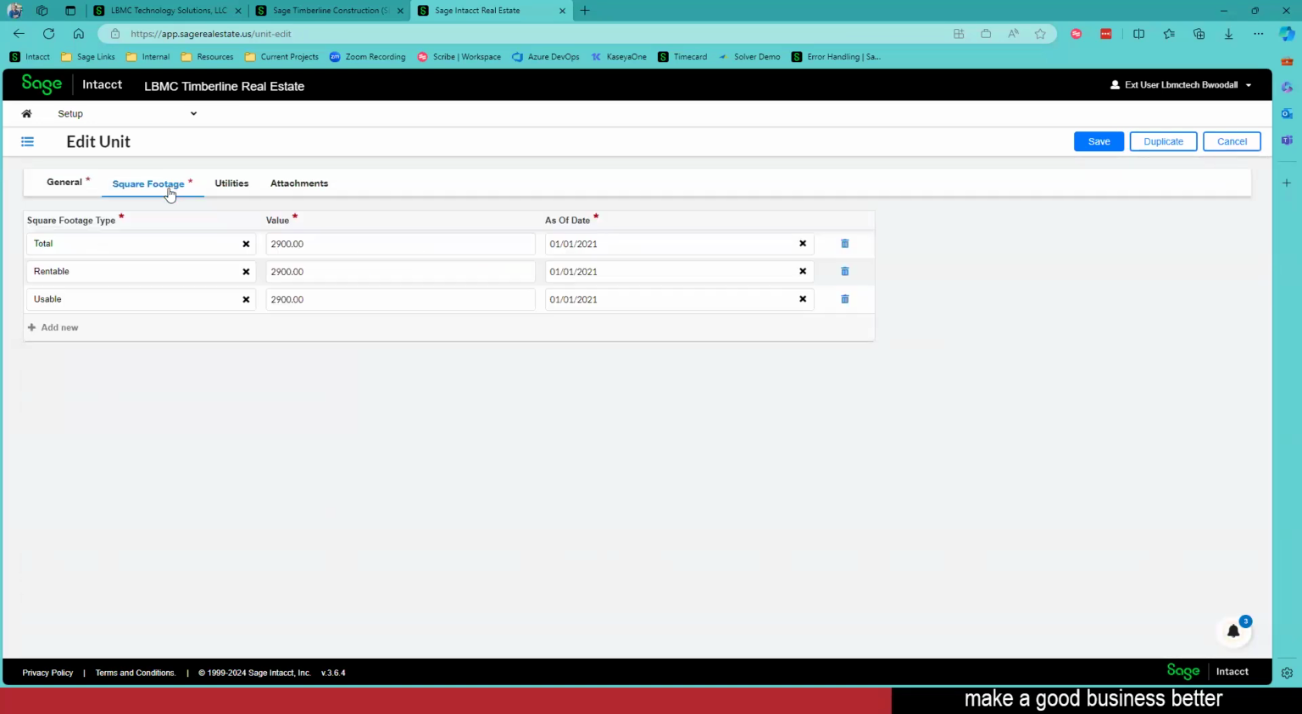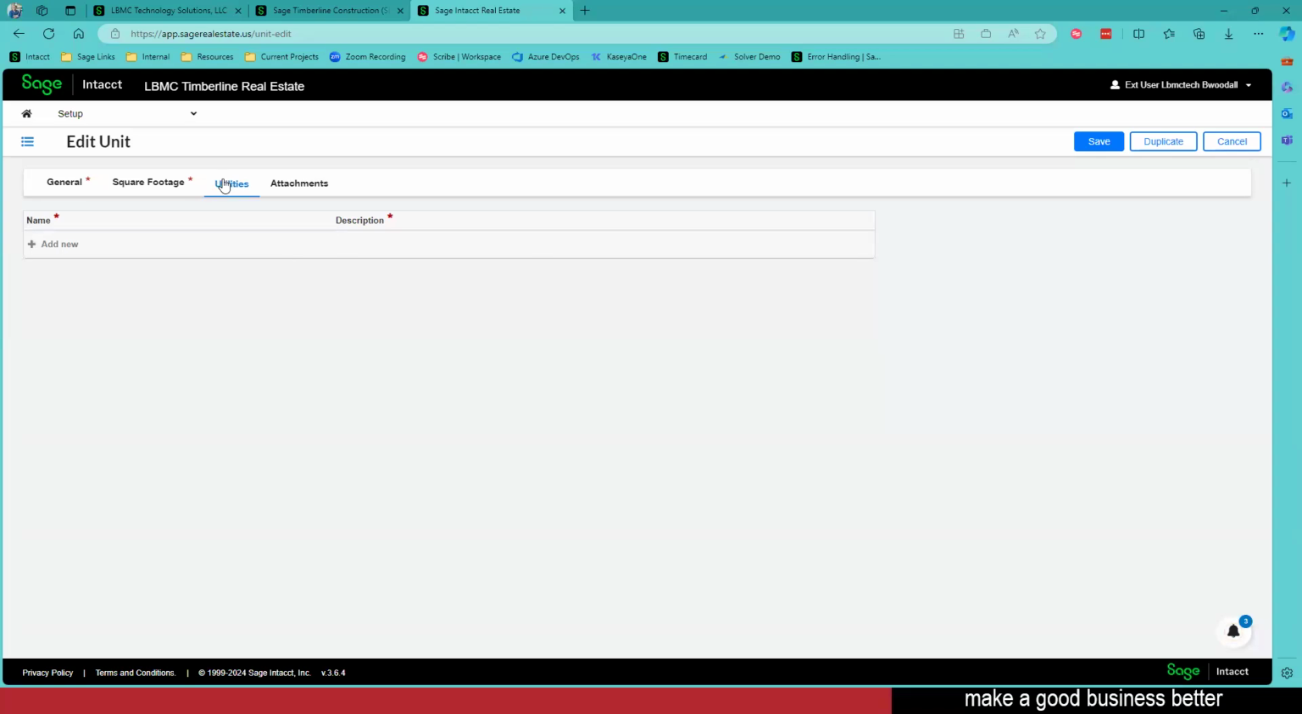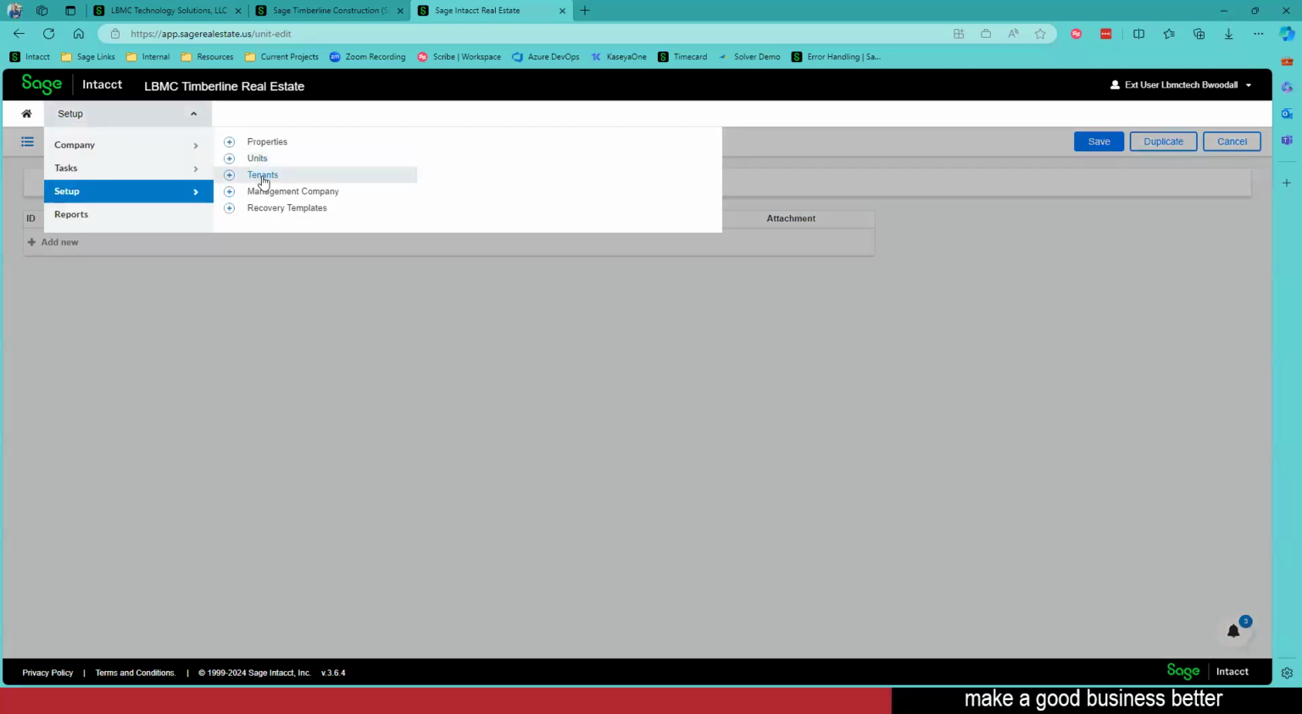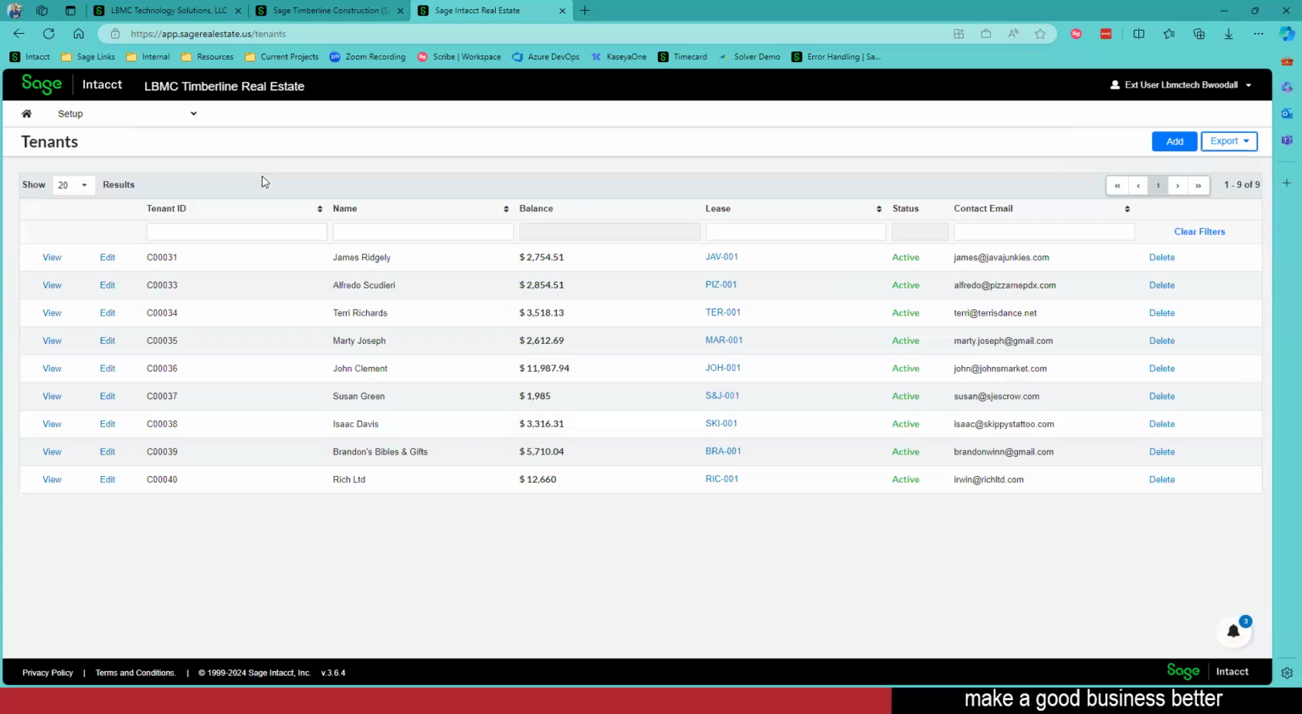Tracking that square footage, I can make that square footage, again, using my user defined fields. And I've got my values here and my as of dates. Do I need to track utilities? I can add that here. And then we see that attachments area. All right, once we have our units defined, then we're going to go ahead and put in our tenants.